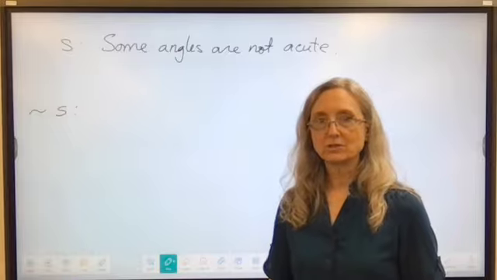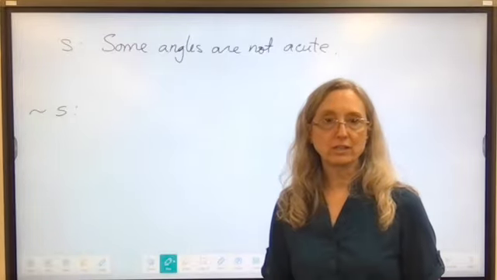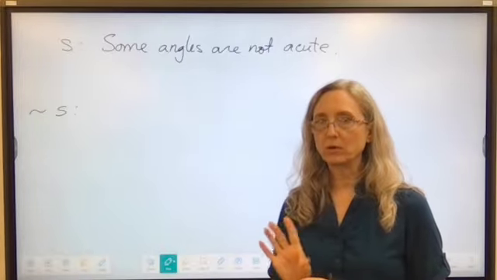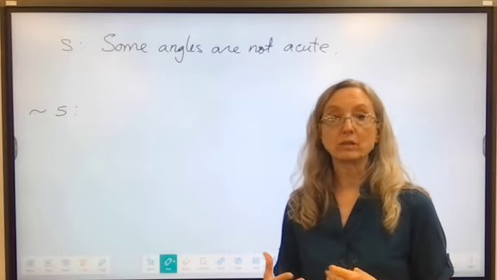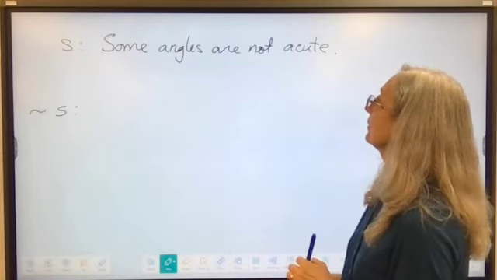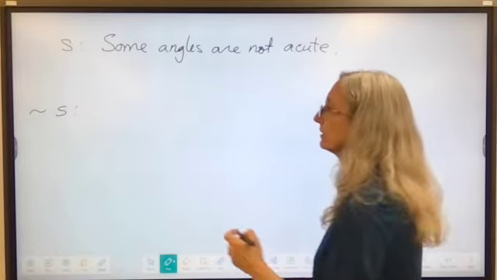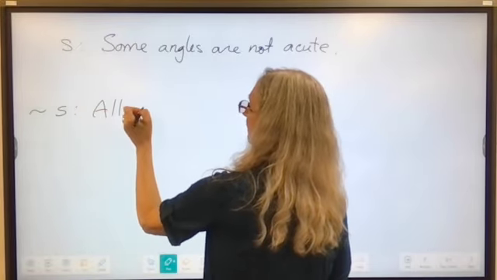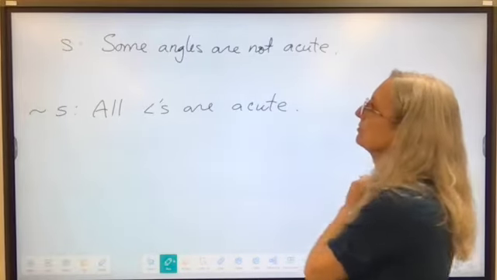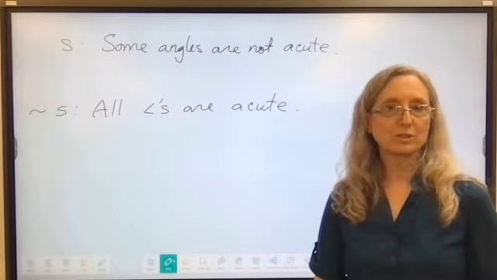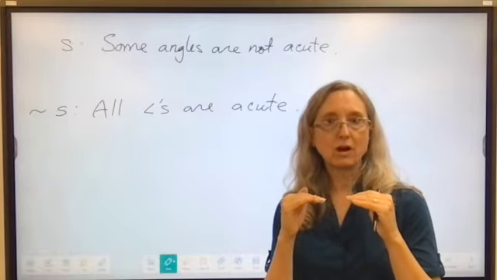Okay, the last one, because these are so tricky. This statement S, some angles are not acute, so that's an existential, a backwards E, one for that. Let's negate that with an all statement. Some angles are not acute. How about all angles are acute? That would definitely be a negation of that. All angles are acute. This one is true, this one is false. Remember, that's one way to check your work. Do they have opposite truth values?